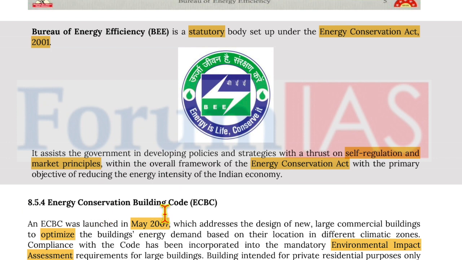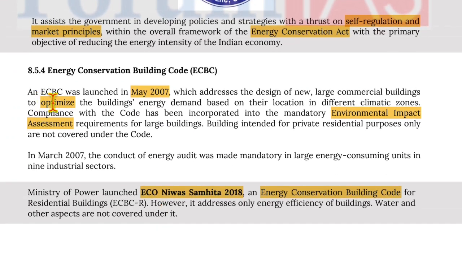Now, Energy Conservation Building Code, ECBC, was launched in May 2007, which addresses the design of new large commercial buildings to optimize the building's energy demand based on their location in different climatic zones. Compliance with the code has been incorporated into the mandatory environmental impact assessment requirement for large buildings. Buildings intended for private residential purposes only are not covered under the code. In March 2007, the conduct of energy audit was made mandatory in large energy consuming units in 9 industrial sectors.